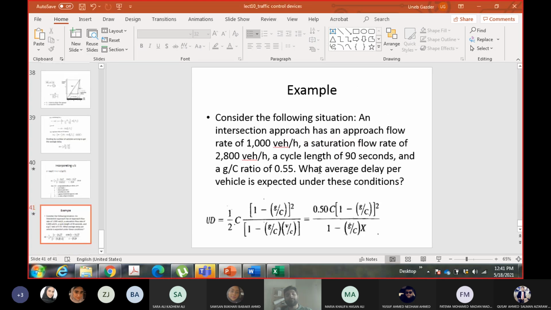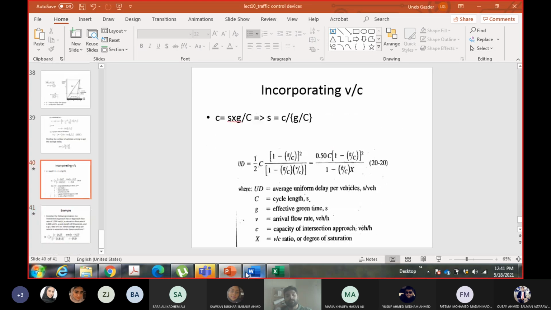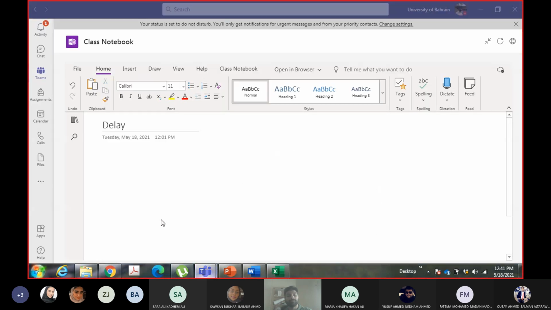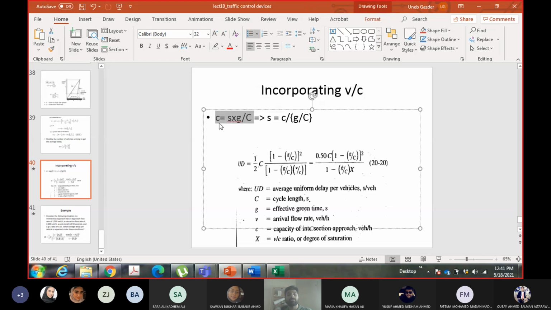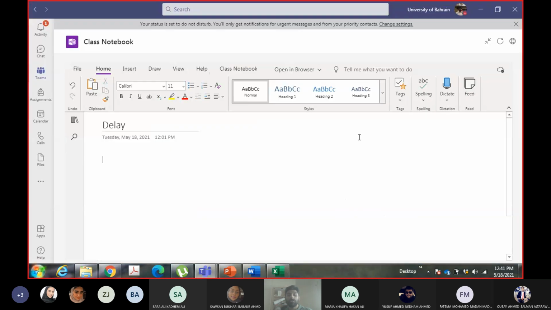I will come back to this equation. Capacity equals S, which is given as 2800, into G by C ratio, which is given as 0.55.